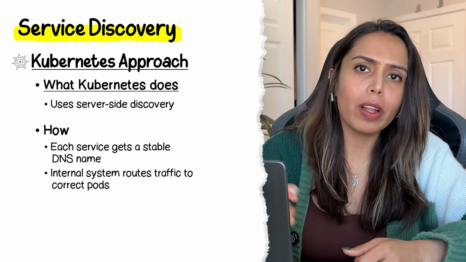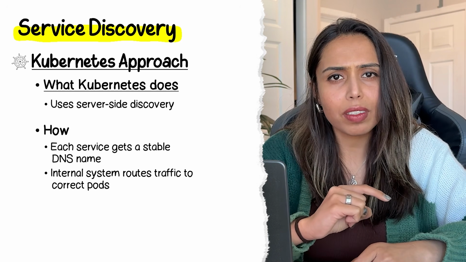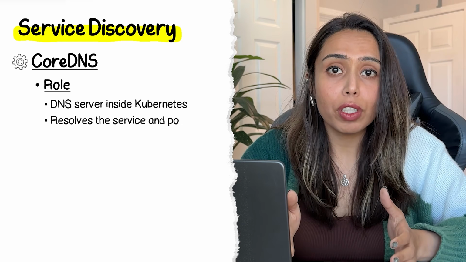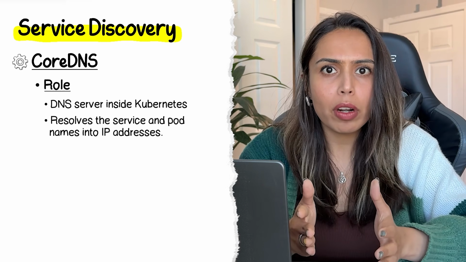So instead of calling an IP address with a port, services just call a stable DNS name. There is a component called CoreDNS, which is a server running inside Kubernetes, which resolves the service and pod names into IP addresses. In this case, you don't have to keep worrying if a pod gets restarted 10 times. The inbuilt service discovery comes to the rescue here. In our project also, there are no hard-coded IPs, and we use the stable DNS name and let the Kubernetes service discovery help with the service-to-service communications.